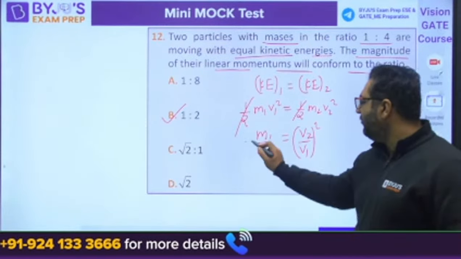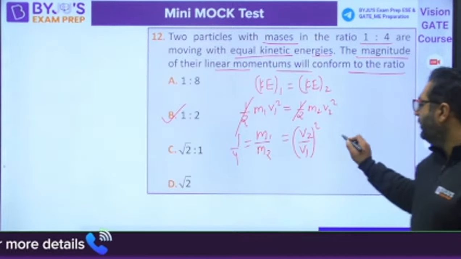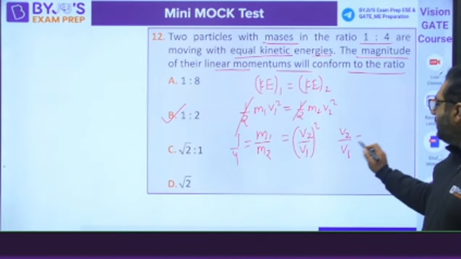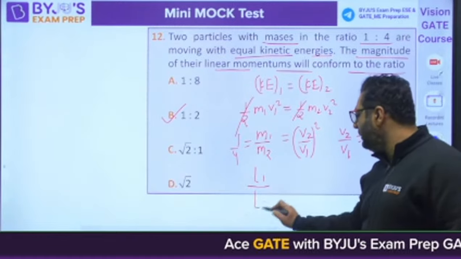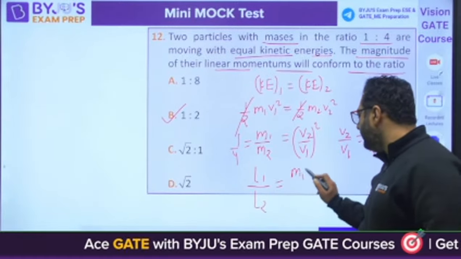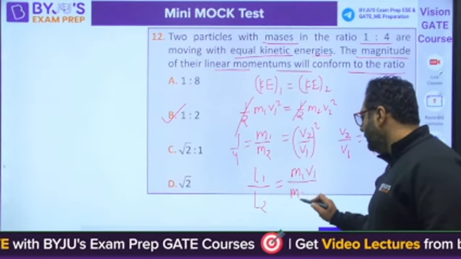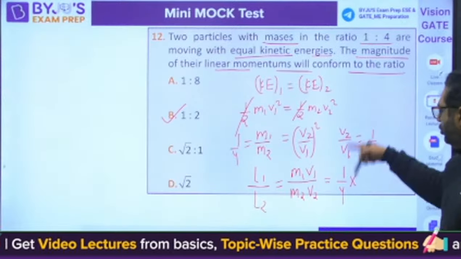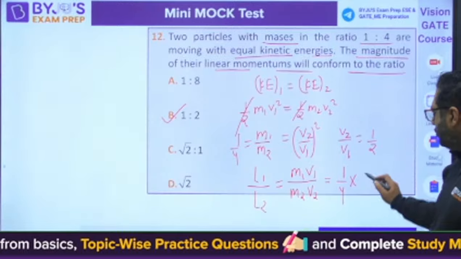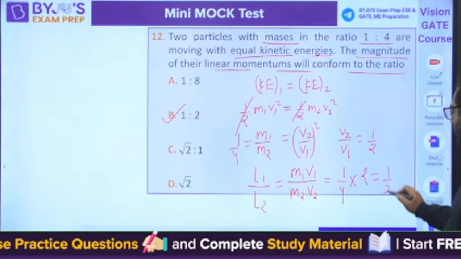So it is 1/4, so v2 by v1 is coming out to be 1/2. If you want to write the linear momentum 1 by linear momentum 2, it is m1 v1 by m2 v2. m1 by m2 is 1/4. v2 by v1 is 1/2, so v1 by v2 will be 2. The answer will be 1/2.